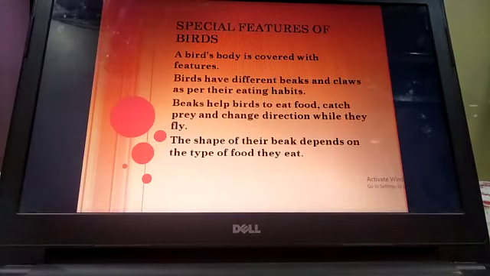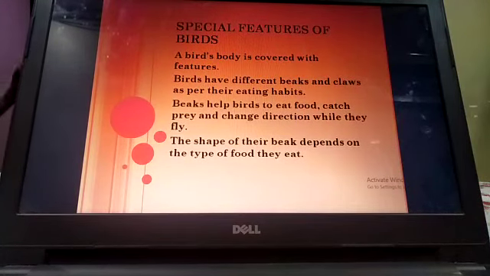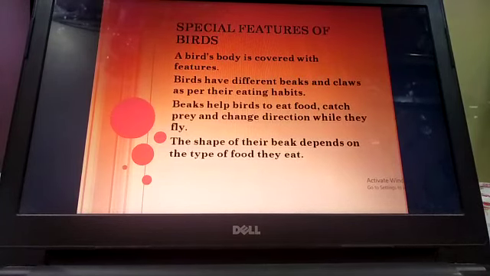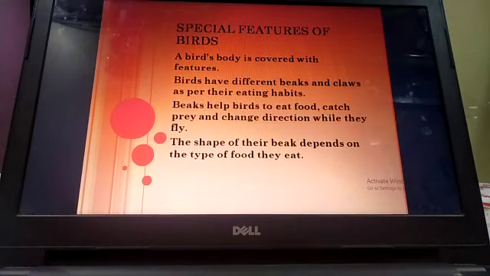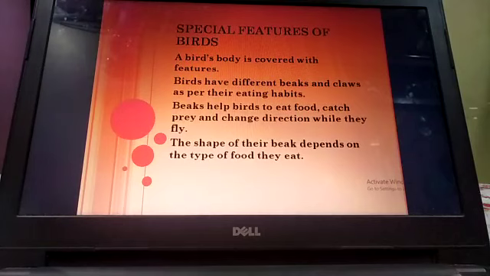Because beaks help the birds to eat the food, to catch prey, and even to change the direction while they are flying. The shape of the beak depends upon the type of food they eat. That's why you can see that all the birds have different types of beaks.